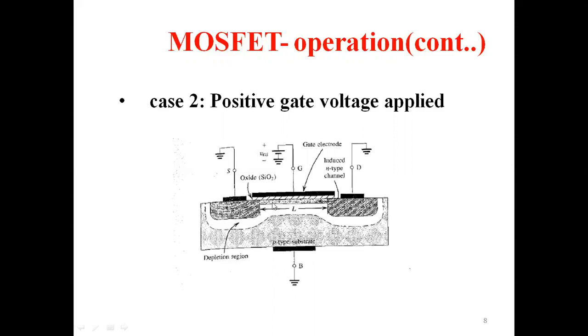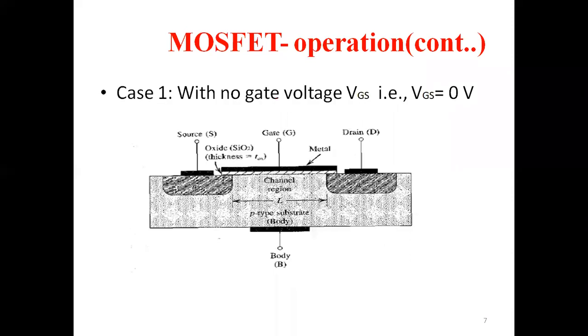Under the silicon dioxide layer, you can now see a slab, isn't it? This is nothing but a layer of electrons. This layer is known as the channel. The channel is of length L. How does this happen? Only after the application of positive gate voltage. In the previous case, you didn't have that, isn't it? The channel was empty. You didn't induce any channel here, because there is no gate voltage.